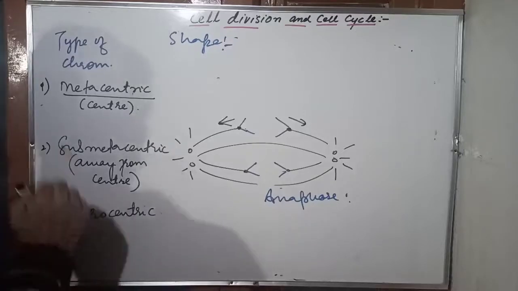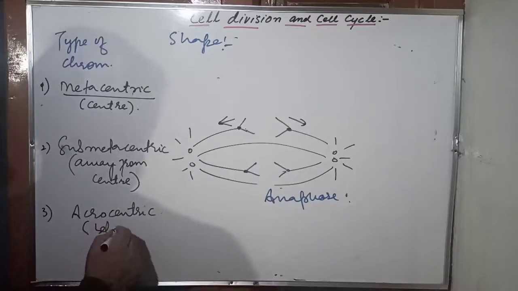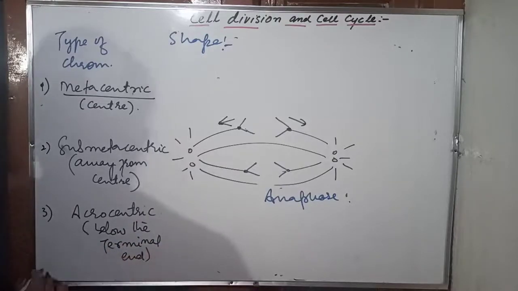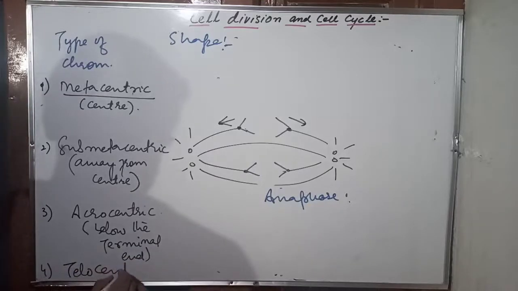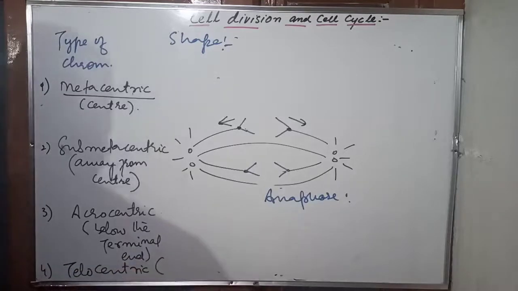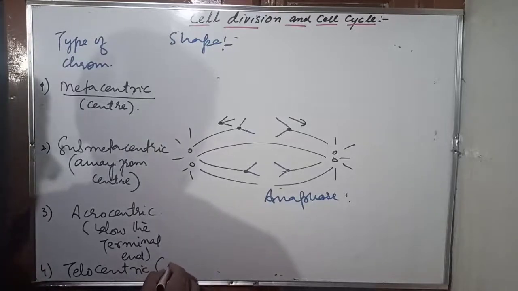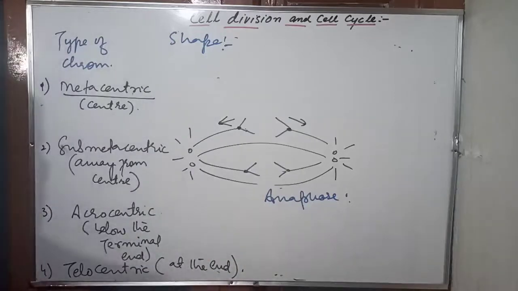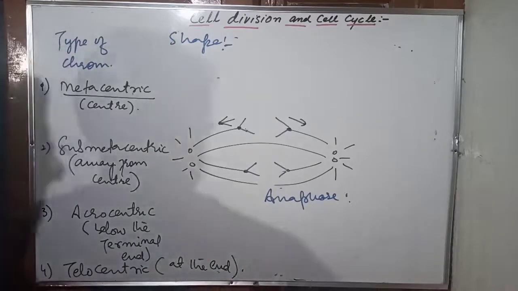It is present just below the terminal end, right? And the fourth type is called telocentric chromosome. Telocentric chromosome, what's there? The centromere is at the end. It is at the terminal end. So this is the classification based on the position of the centromere in the chromosomes.